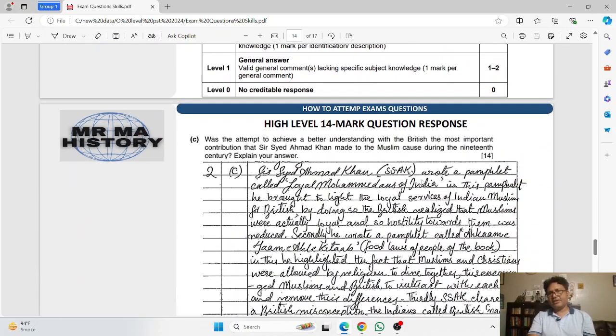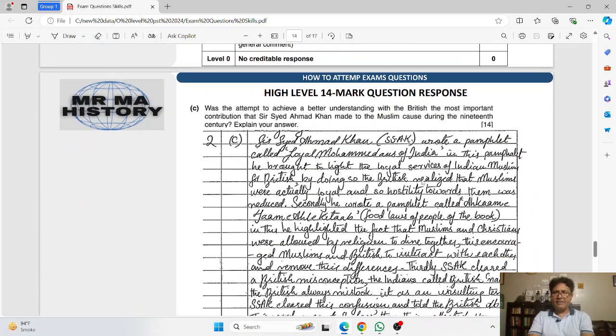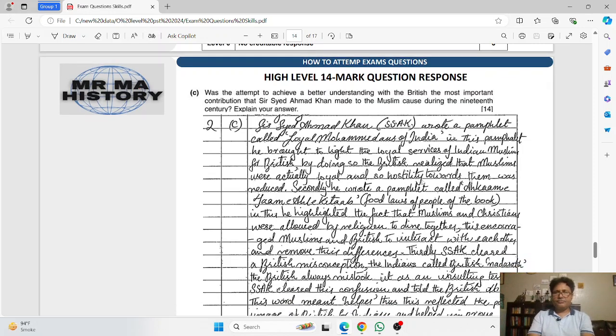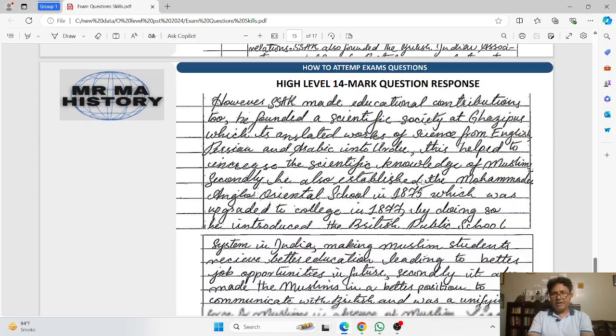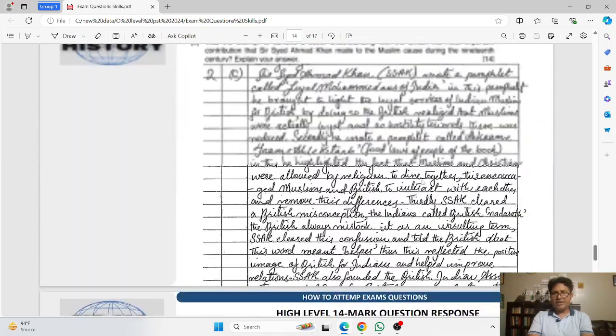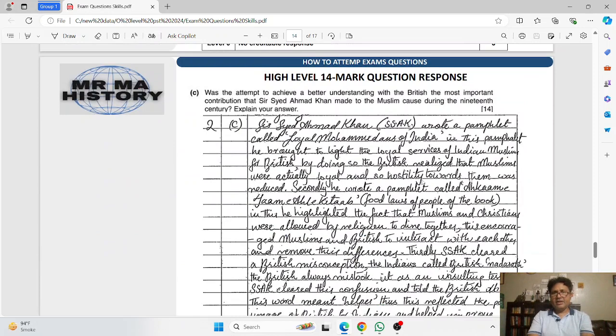Okay, now coming to the example of a 14 mark question. Here is an example that I have given, and this is the original candidate response from the Cambridge exam, marked by the Cambridge examiner, and we can discuss how the candidate attempted the question and what the comments given by the examiner are.